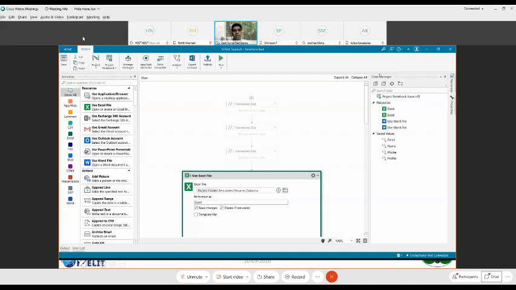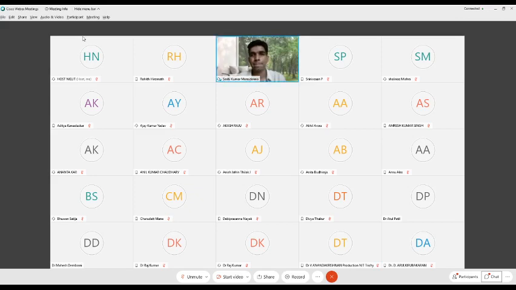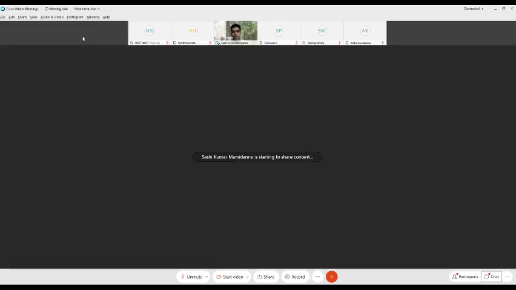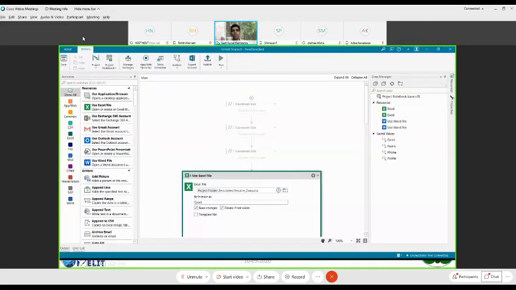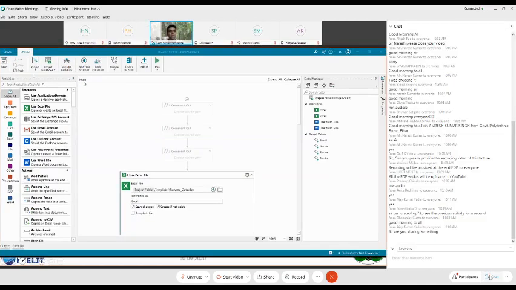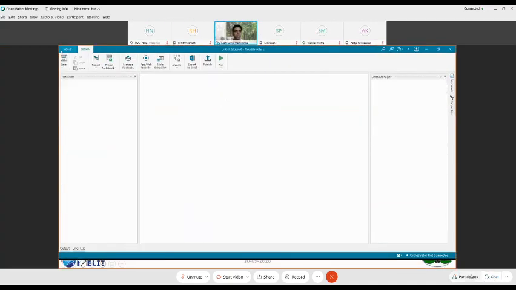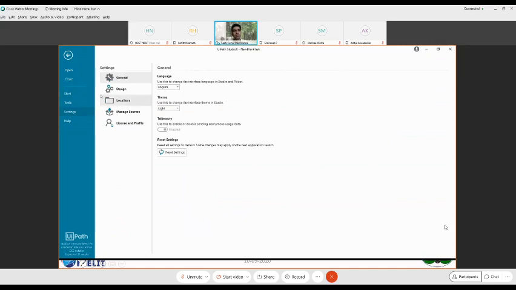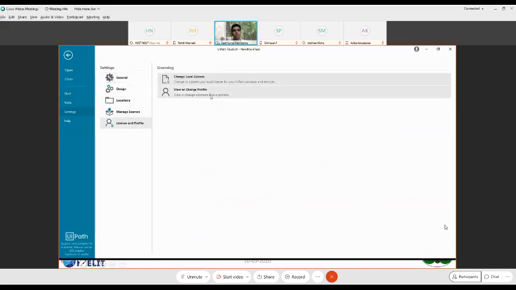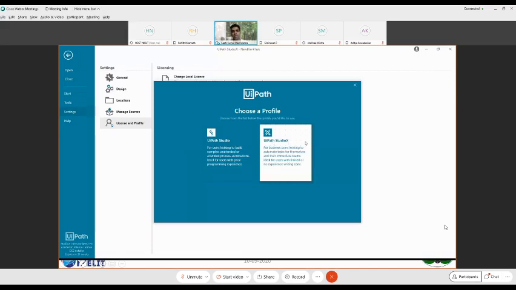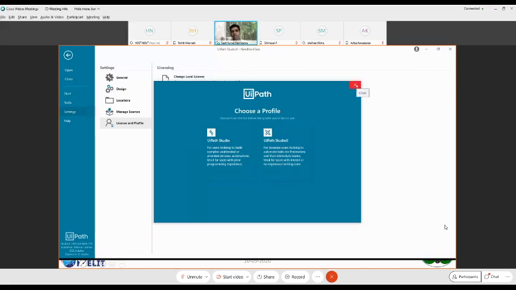Oh, sorry, I'm actually sharing something. You cannot see it. I'm sharing my entire screen, by the way. I have shared my entire screen earlier as well. Oh, so sorry. Were you not able to see the UiPath Studio X? Okay. So if you want to switch between Studio and Studio X, if you were missing that out, then all you need to do is click on Settings, click on License and Profile, click on View or Change Profile, and select between them. Now I have selected UiPath Studio X.